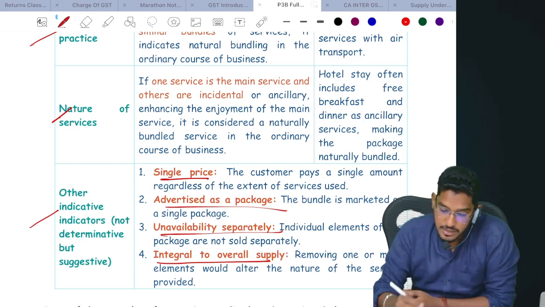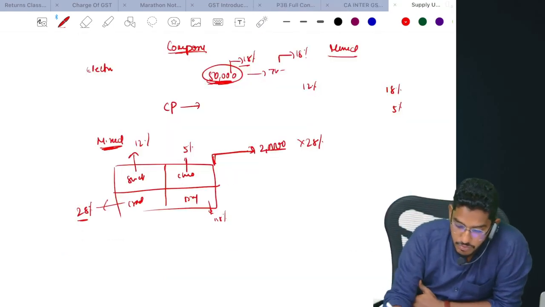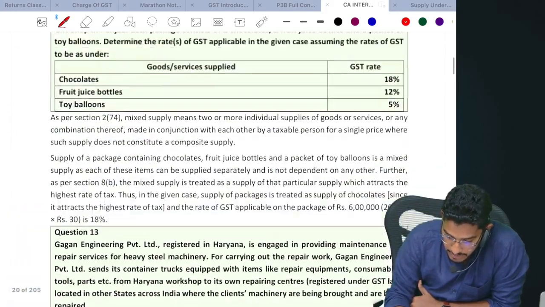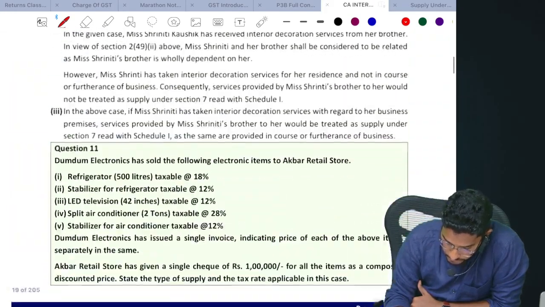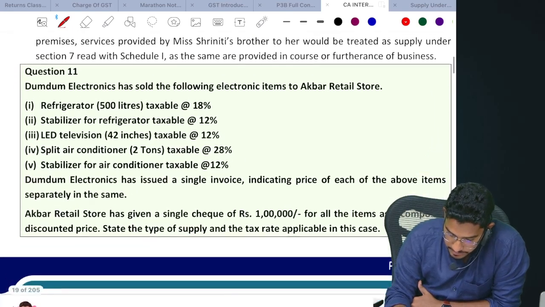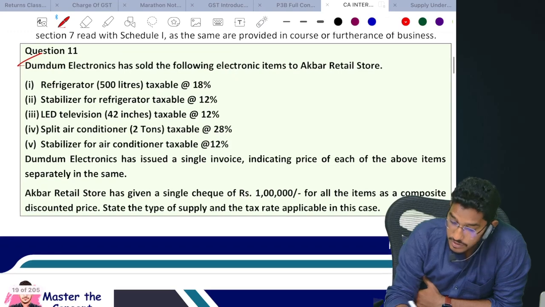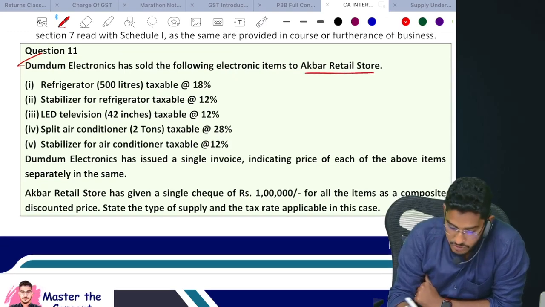See, one more important thing. Look at this example. Dum Electronics has sold the following electronic items to Akbar retail store.